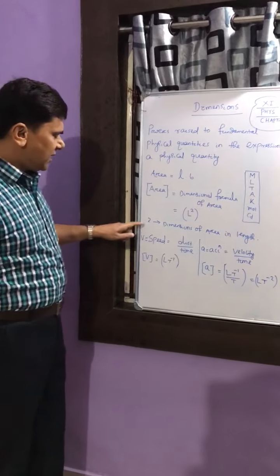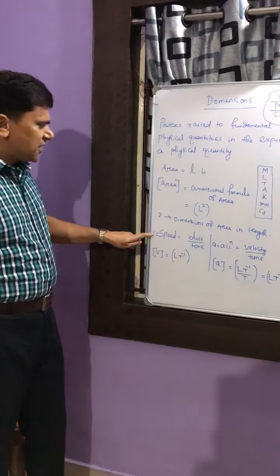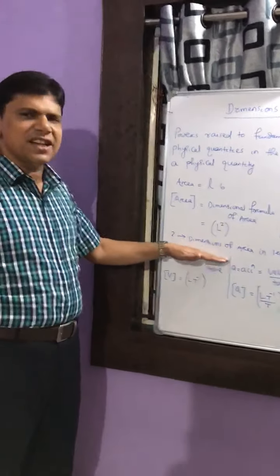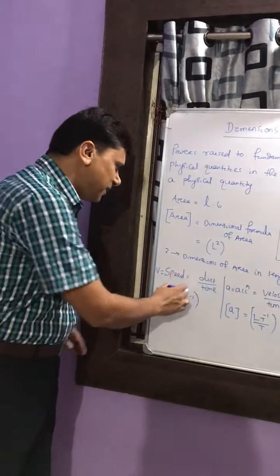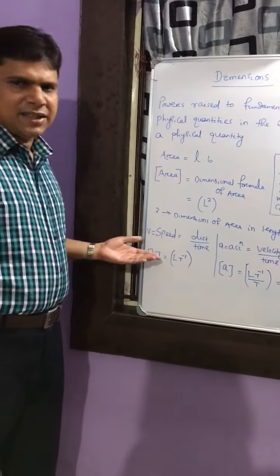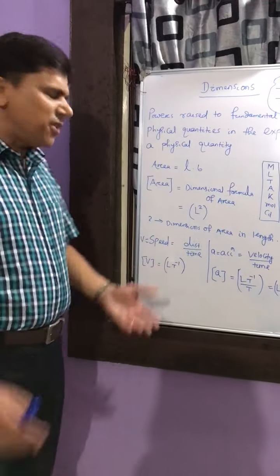Now let us go to the next part. Let us say speed. Speed is distance by time. When I put the square bracket, it becomes the dimensional formula of speed.